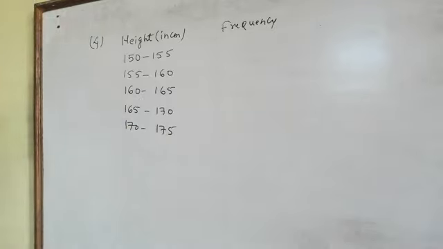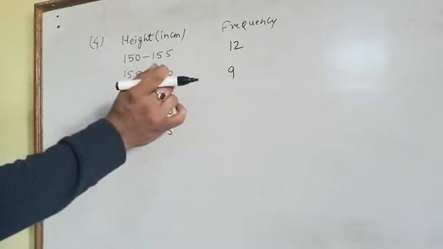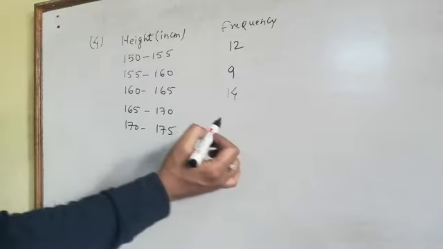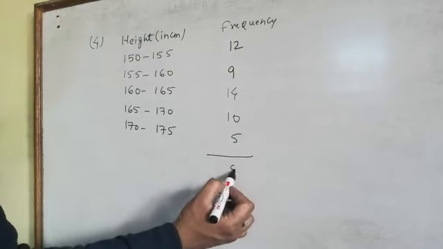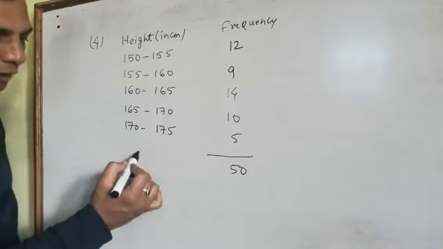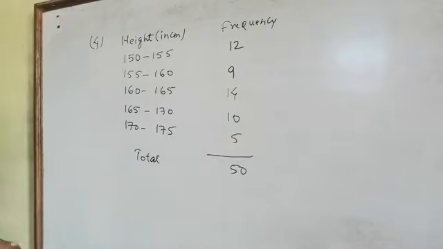Now, this is the frequency we are going to get: 12, 9, 14, 10, and 5. Total students are 50. You can write it, total is 50. So this is the data you will get.